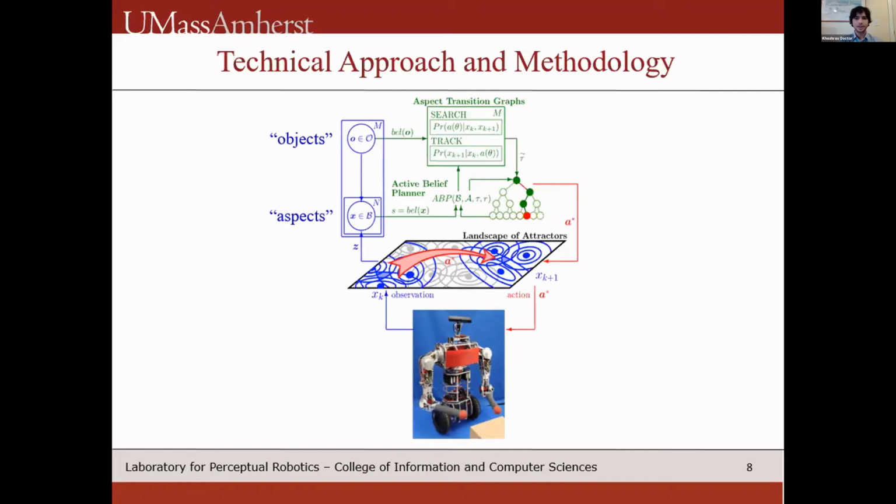This entire architecture we've demonstrated can be composed hierarchically to produce some interesting behavior. The role of the aspect transition graphs in this diagram is crucial. The ATGs influence all subsequent learning and planning, and it all depends on acquiring these models.